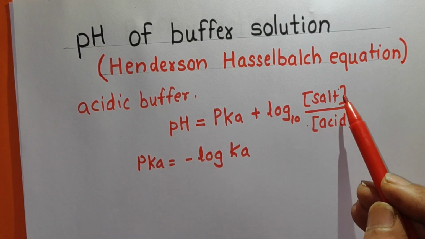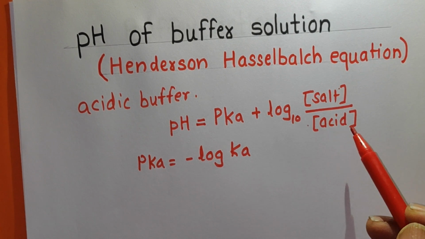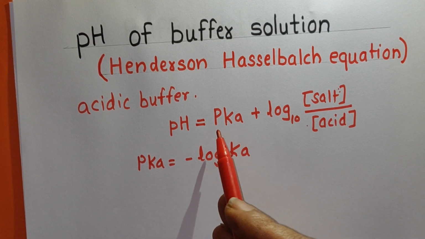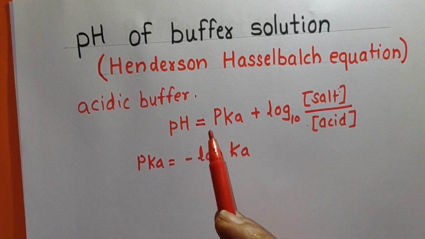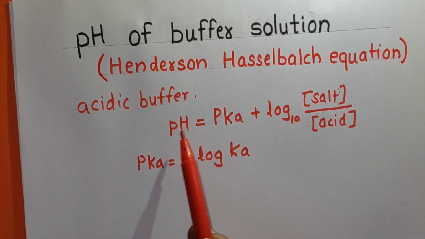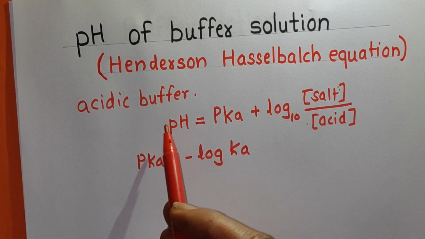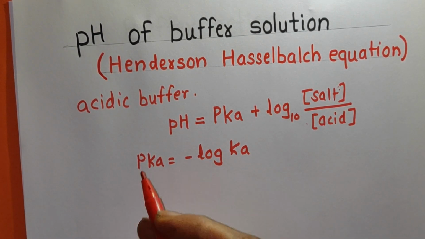How? Because when you dilute the solution, the concentration of salt and concentration of acid change to the same extent, and the ratio remains constant. pKa cannot change. It will change only when you change the temperature. So at constant temperature, the value of pH will remain constant. So if you have to calculate pH of acidic buffer, you can calculate by using this formula.